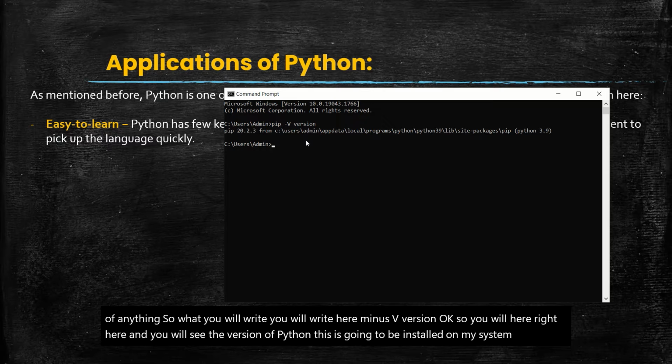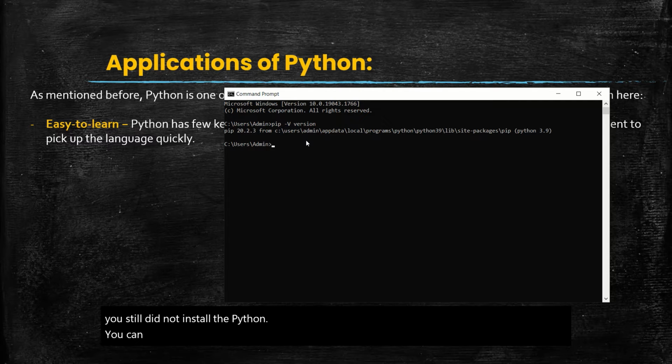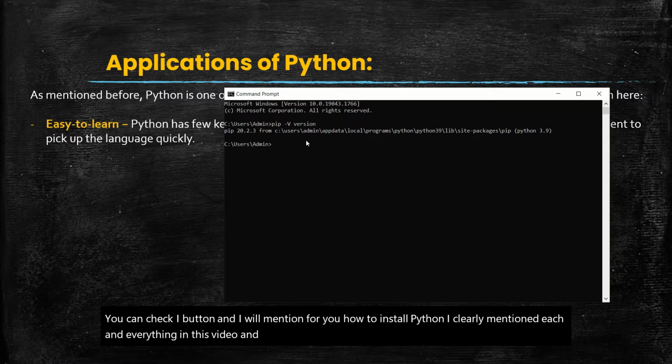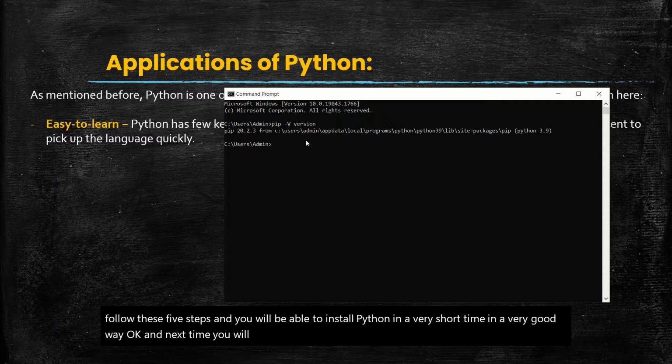If you still did not install Python, you can check the I button, and I will mention for you how to install Python. I clearly mention each and everything in this video, and just follow all these steps. These are the 5 steps. If you follow these 5 steps, you will be able to install Python in a very short time, in a very good way. Okay, and next time you will do the installation by yourself. So it's very easy. Let's have a look at Python.